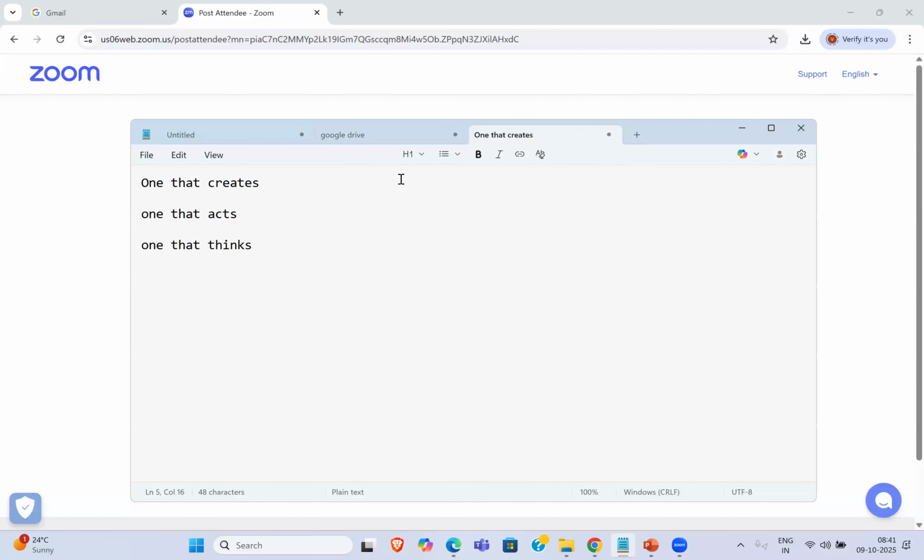One that creates is the concept of generative AI. What is the one that acts? Acts in the sense of how a particular task should be executed, with instructions on how to take action step by step. That is nothing but AI agents. And one that thinks is the concept of agentic AI, which is a collection of a group of AI agents.